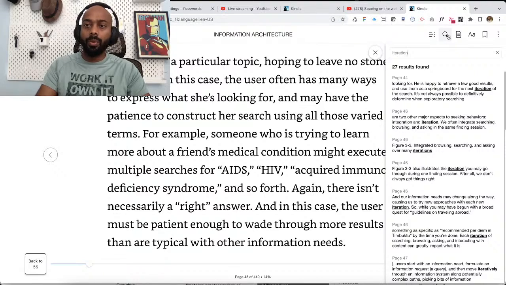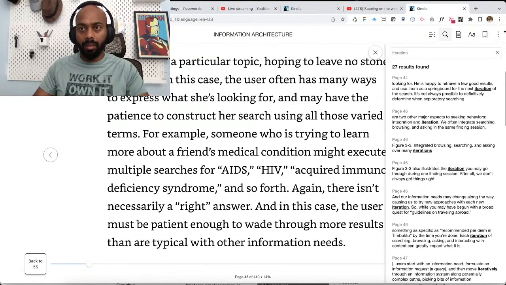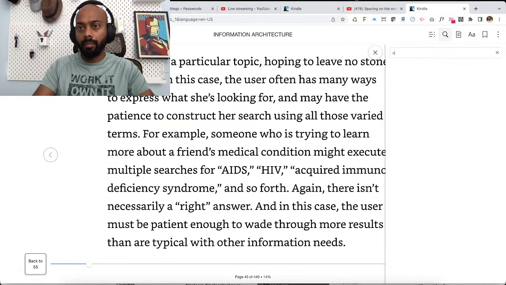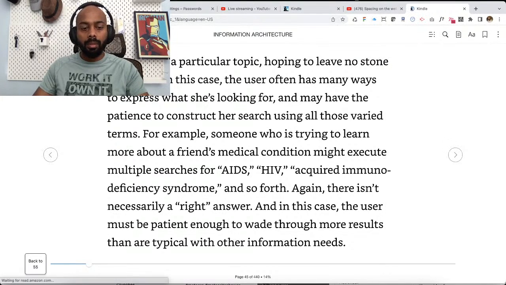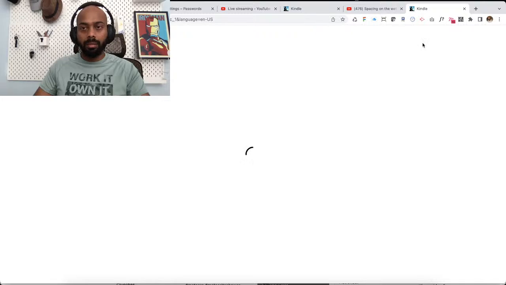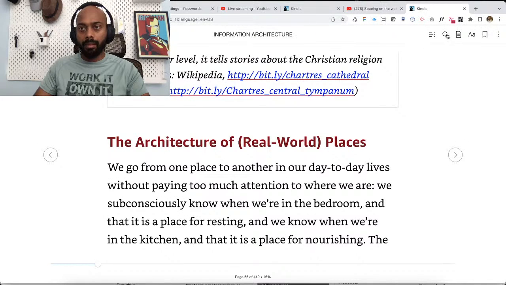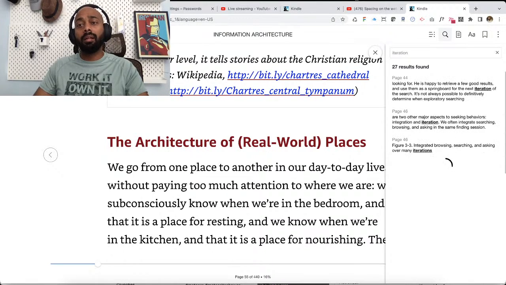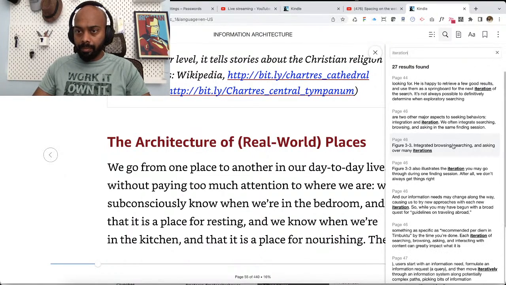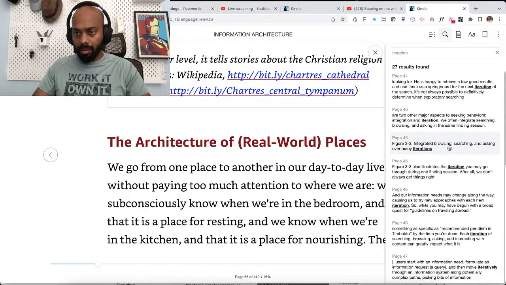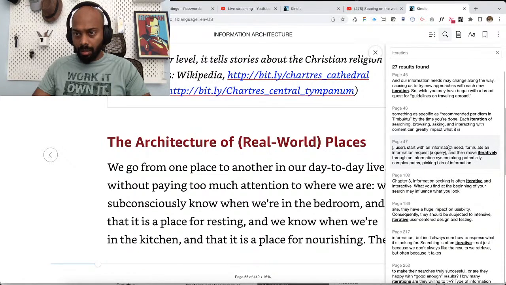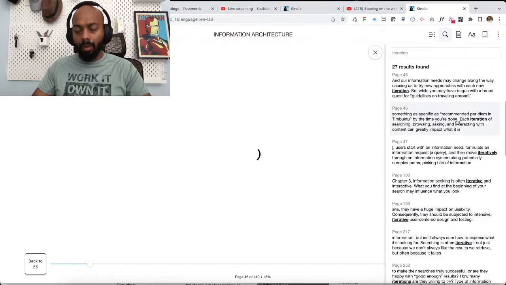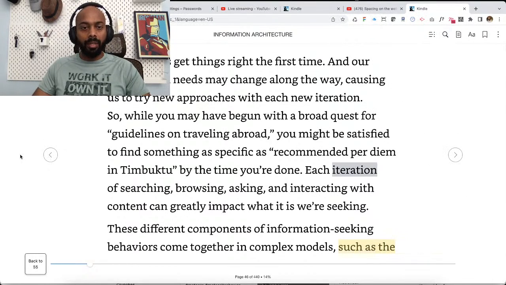So this is just for everyone's context. If you are not... okay. Hmm, I don't know. This is happening again. This is Chrome. Let's see. Okay, cool. I think it's a Kindle issue. Okay, integration and iteration. Okay, so this is the context of integration and iteration.